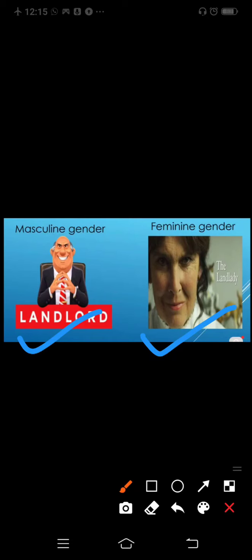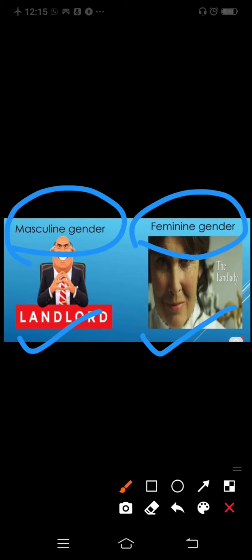A landlord is a person who gives flats and his land on rent, or it can be a landlady. So landlord comes under masculine gender and landlady comes under feminine gender.